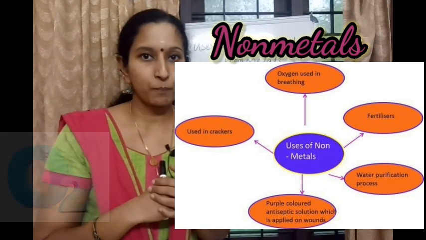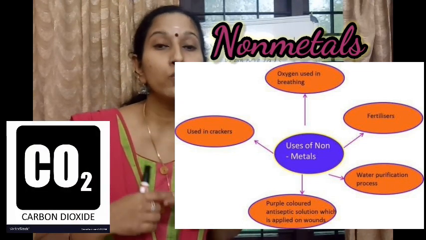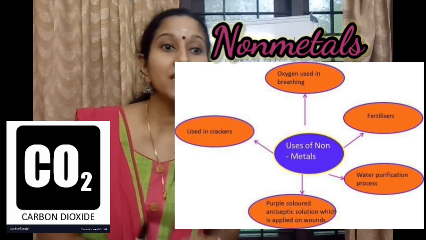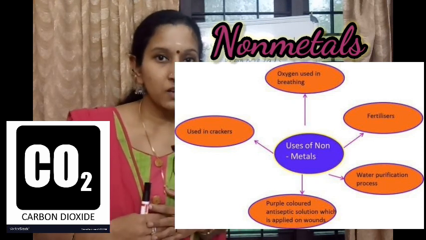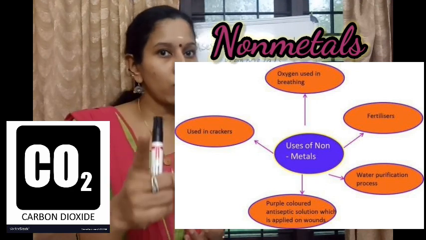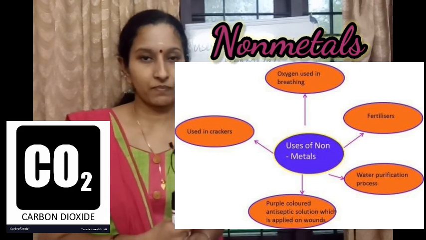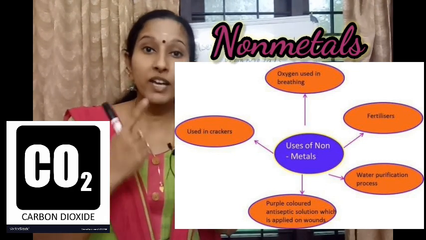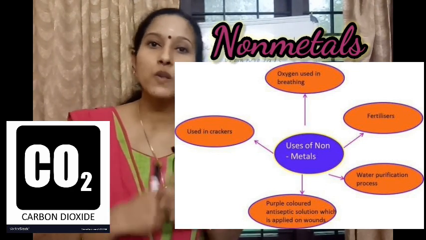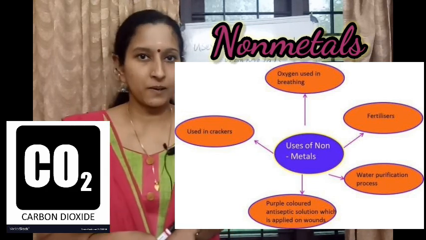And the second one, carbon dioxide is used by the plants to produce food. That process is known as photosynthesis. So, the plants use which gas for photosynthesis? Carbon dioxide. And carbon is a non-metal. Not only carbon, oxygen is also a non-metal. So, this is the second use of non-metal.